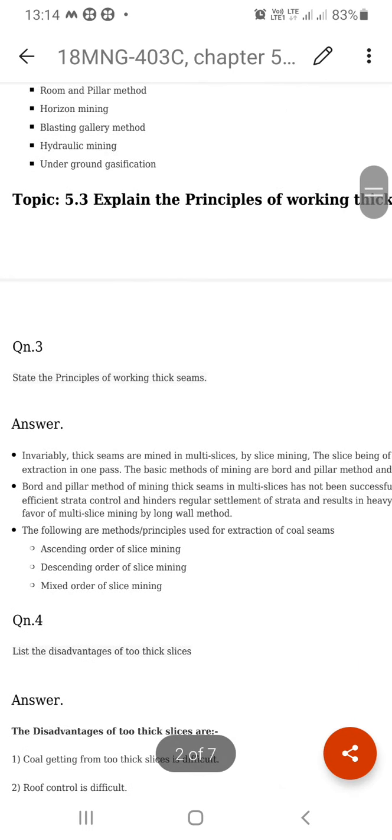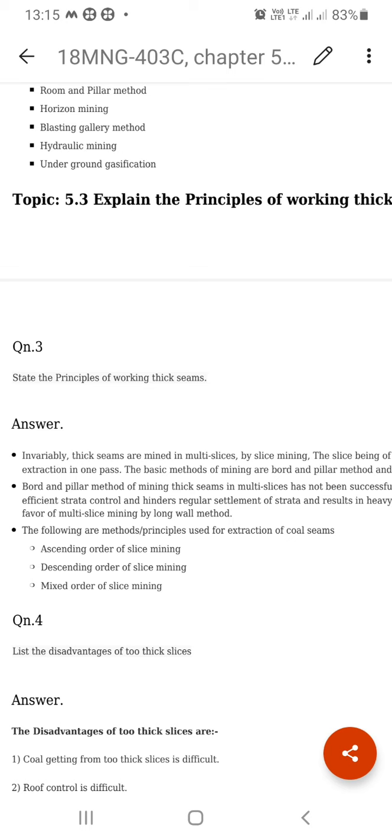Coming to the principle of working of thick seam mining, suppose a 9 meter thickness of seam is there. First, the basic one: that 9 meters is converted into 3 parts, 3 slices of 3 meters each. The top slice is 3 meters, the middle slice is 3 meters, and the bottom slice is 3 meters.